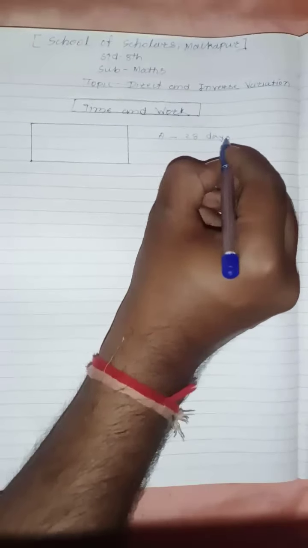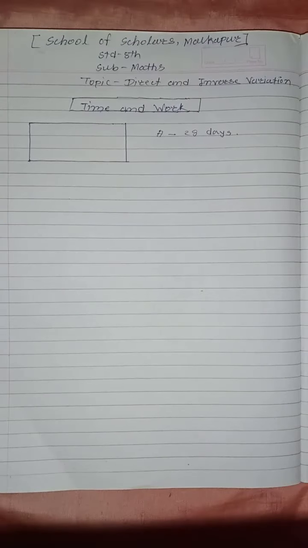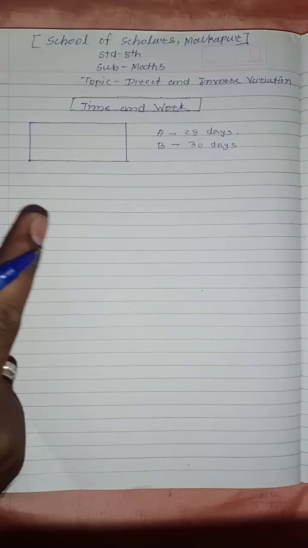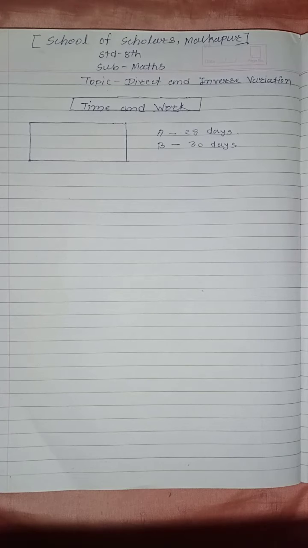B can paint the same wall in 30 days, 2 days more than A. You will be asked a question like, if they both started painting together, how many days will they require to finish the painting?